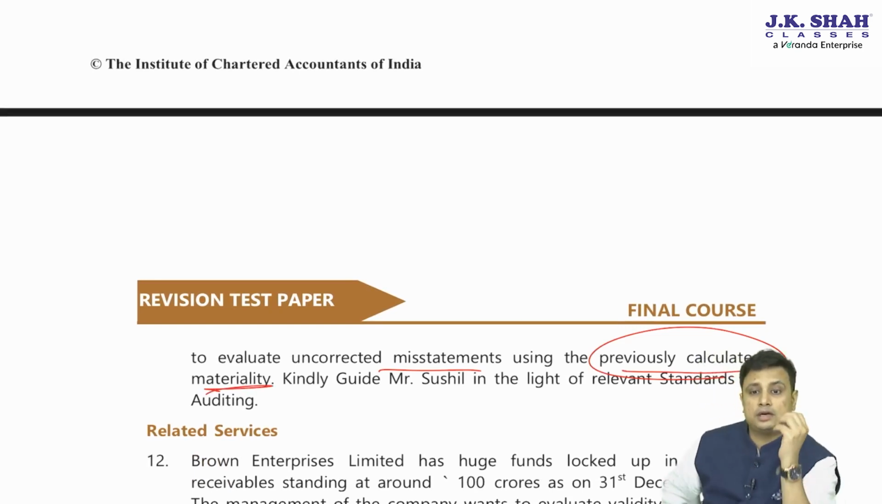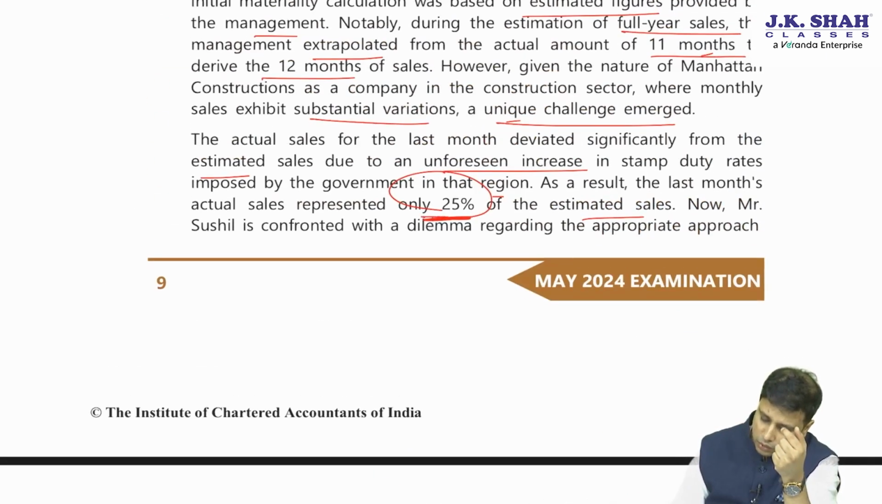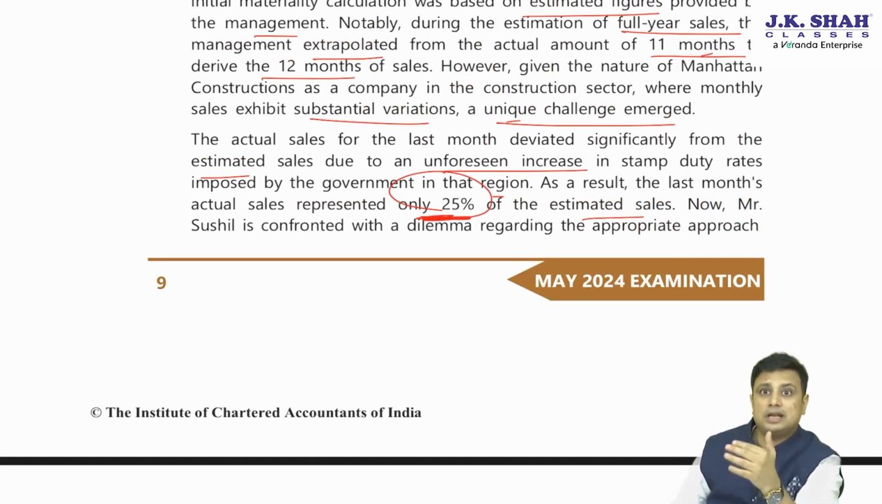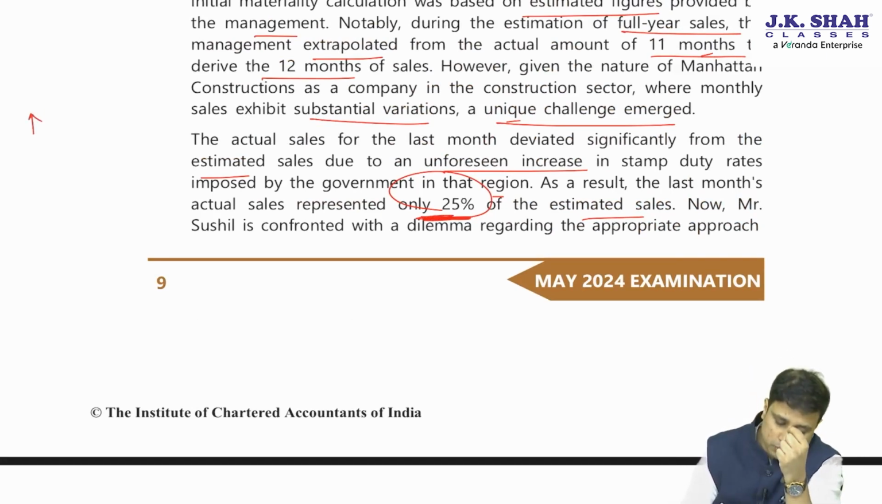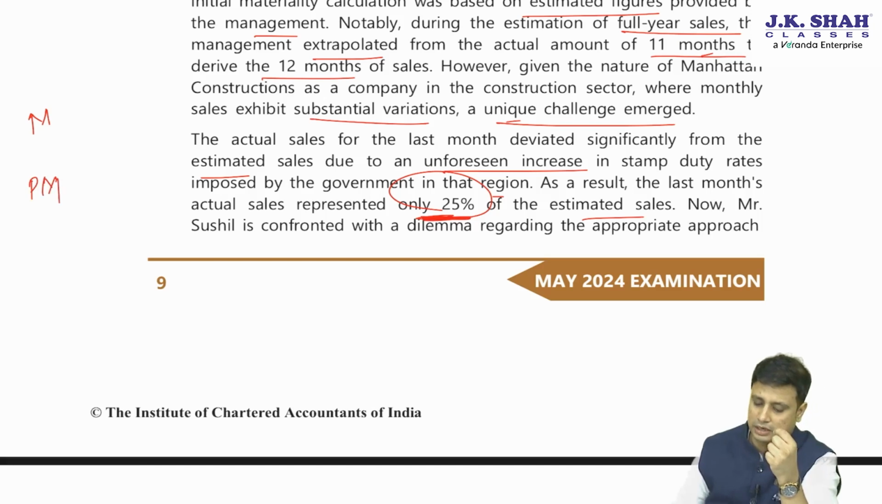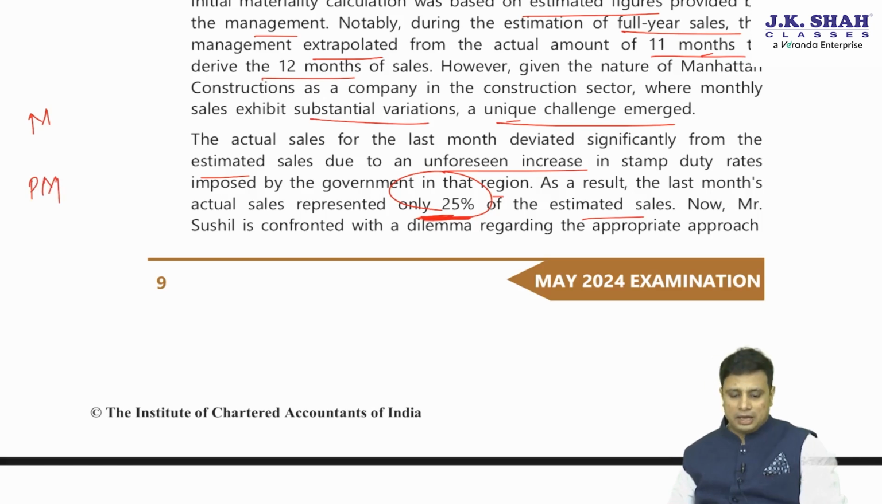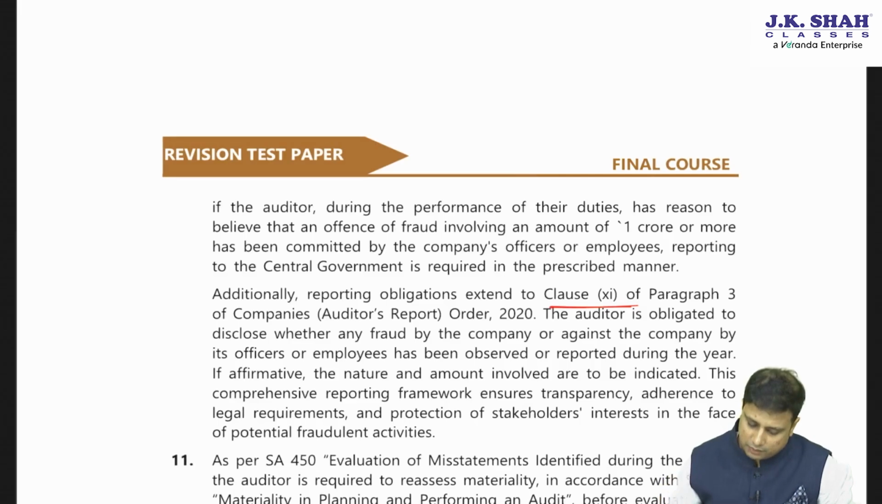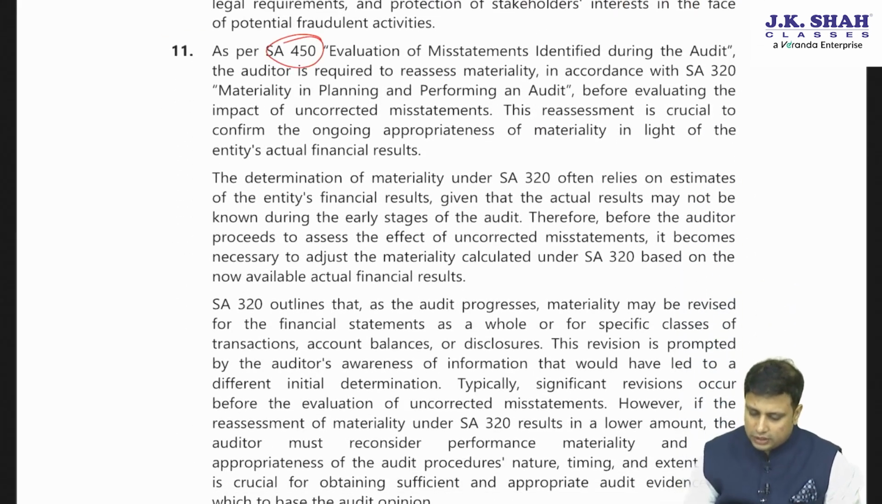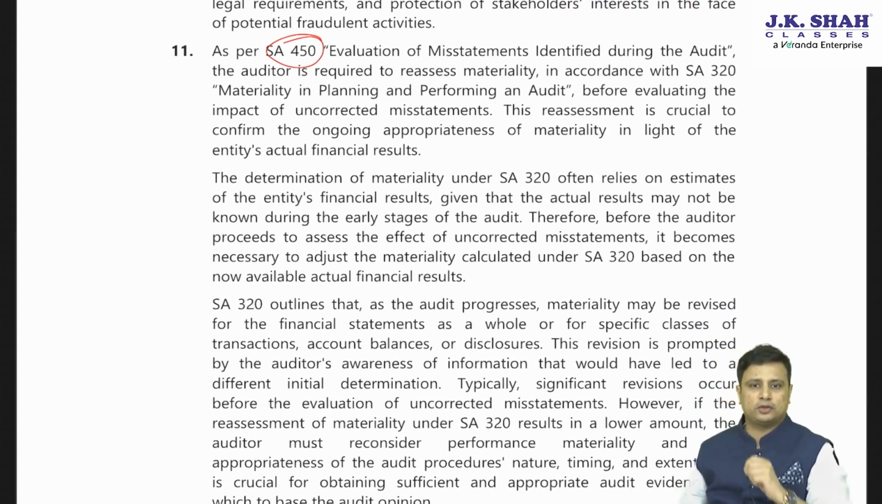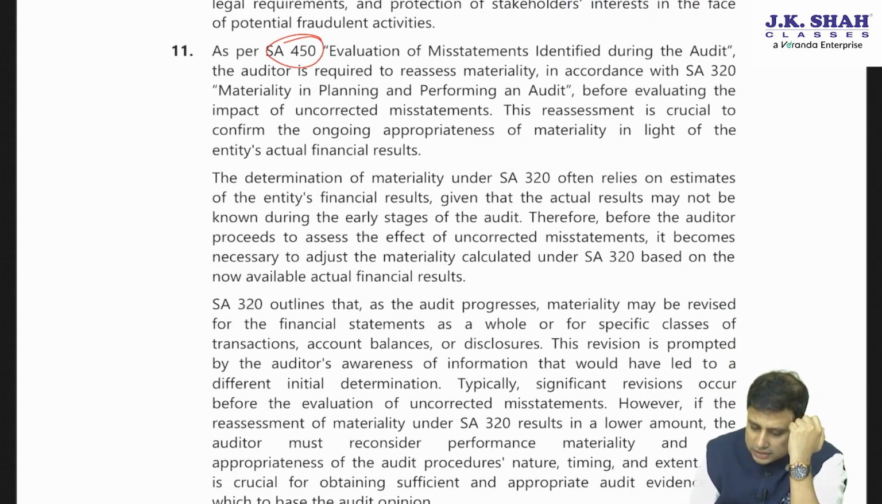Now, in case there are uncorrected misstatements, we may have to revise our materiality level. Here the sales have been only 25% of the estimated sales. The materiality may go down. If the materiality level goes down, we may also have to revise our performance materiality. See, if the materiality level had gone up, we may not change our performance materiality. But since the materiality level is going down, I will have to change my performance materiality levels as well. So SA 450, evaluation of misstatements identified in the audit: the auditor is required to reassess materiality in accordance with SA 320 before evaluating the impact of uncorrected misstatements.